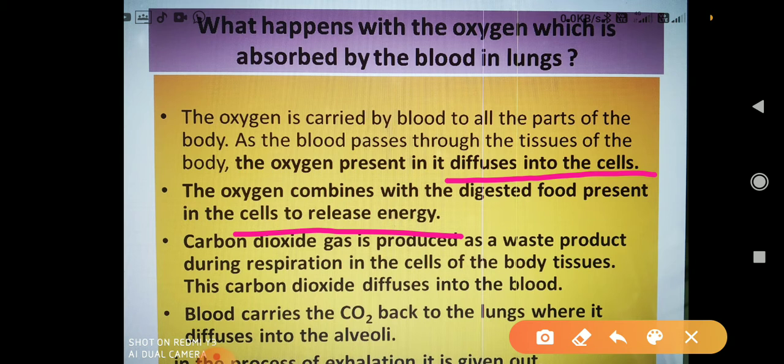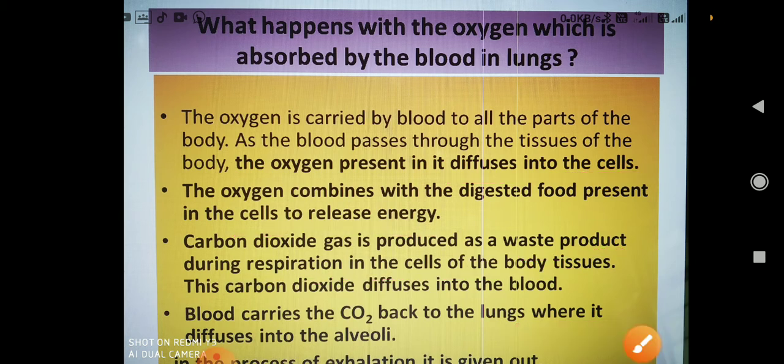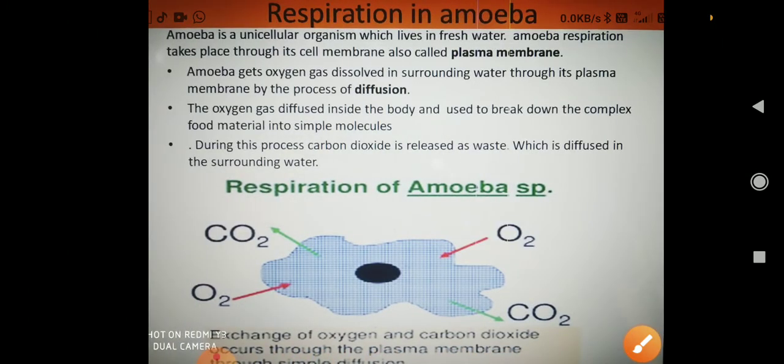Now the carbon dioxide gas is produced as a waste product, and that is transported with the blood, and from the lungs it is exhaled out from the body. Is it okay? Now next, respiration in amoeba. Now we will discuss the respiration in the amoeba.